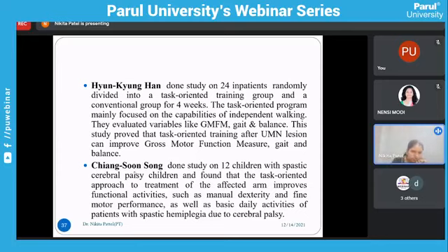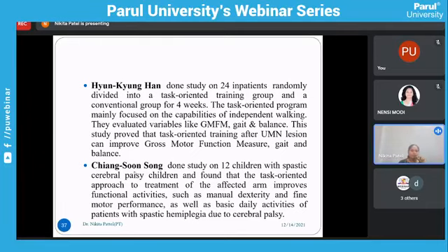Next, Chiang Soon Song did a study on 12 children with spastic cerebral palsy and found that a task oriented approach to treatment of the affected arm improves functional activities such as manual dexterity and fine motor performance, as well as basic daily activities, in patients with spastic hemiplegia due to cerebral palsy.